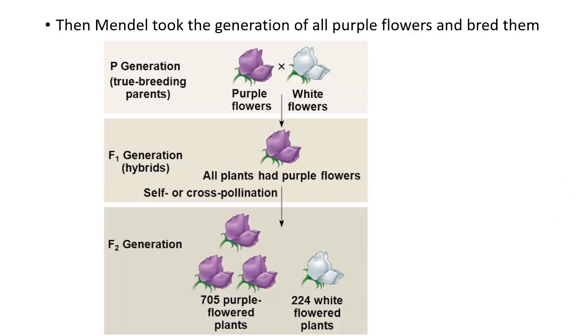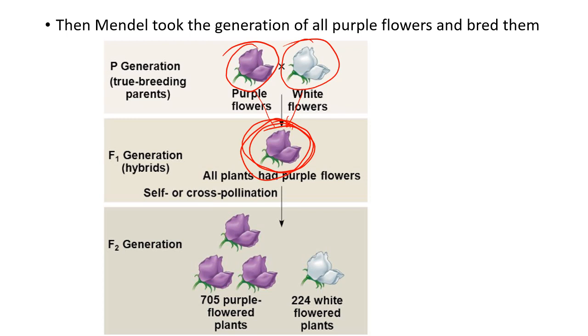And so this is just another picture. Again, he took a true breeding purple, a true breeding white, bred them together, and he found that they were all 100% purple. He did this almost 1,000 times. He took all of these purple plants, he started interbreeding them, or breeding them with each other.